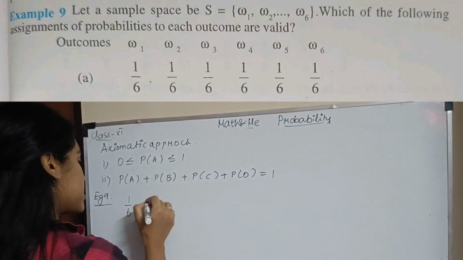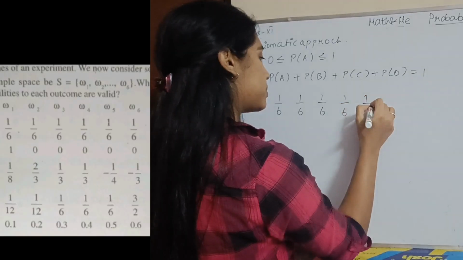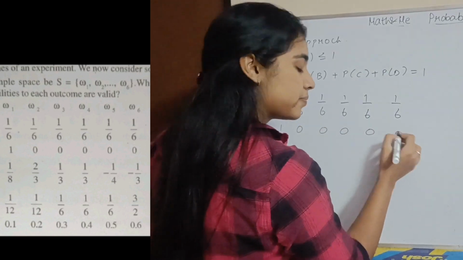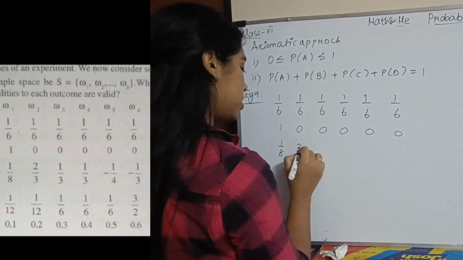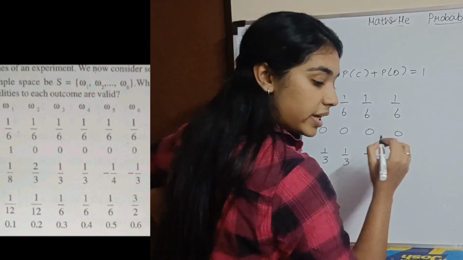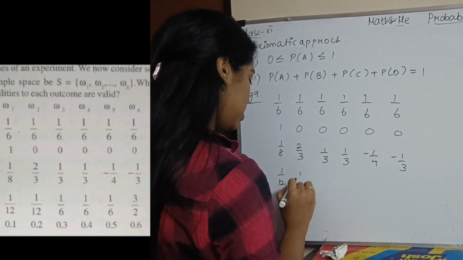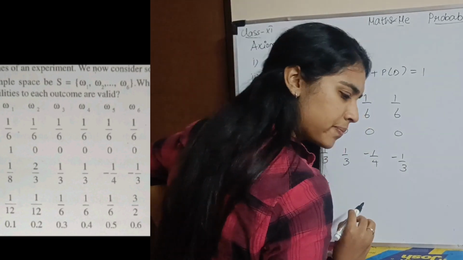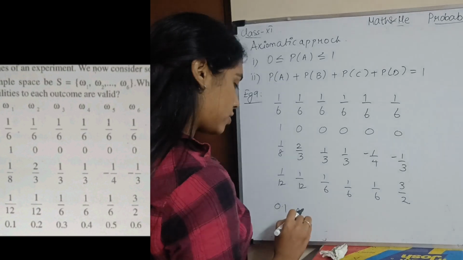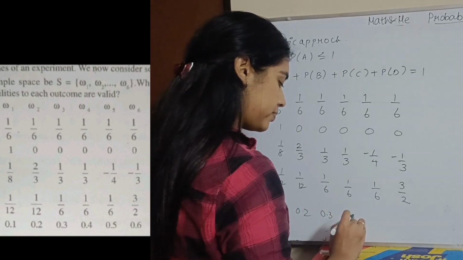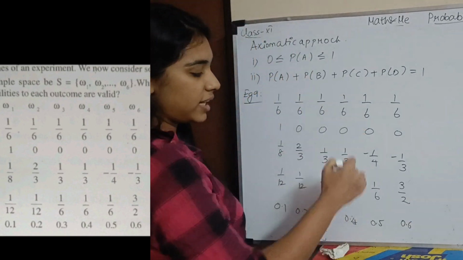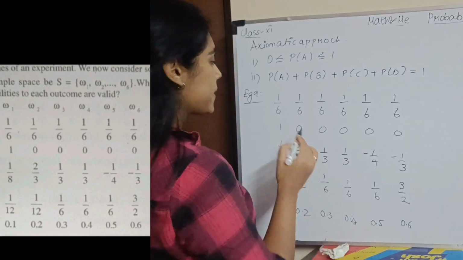So I'll write the question first. So I have 1 by 6, 1 by 6, 1 by 6, 1 by 6 and 1 by 6. This is the first subsection. Next 1, all zeros. Next I have 1 by 8, 2 by 3, 1 by 3, 1 by 3, minus 4, minus 1 by 3. Next, 1 by 12, 1 by 12, 1 by 6, 1 by 6, 1 by 6, 3 by 2. Then 0.1, 0.2, 0.3, 0.4, 0.5 and 0.6. So now we need to see which of these satisfy the rules. Okay? So this is subsection A.